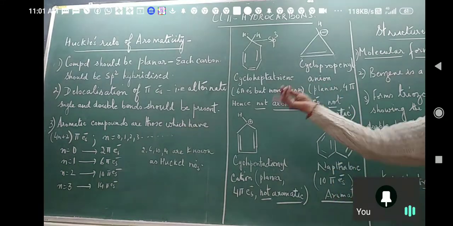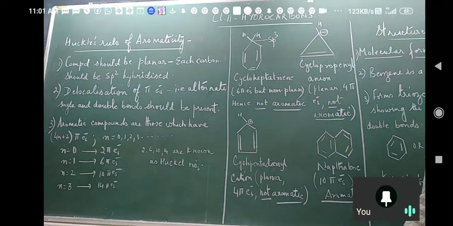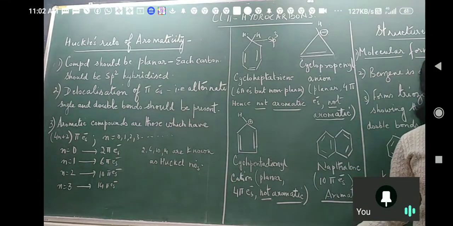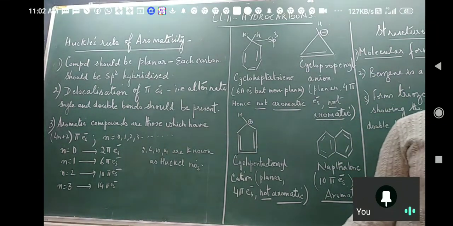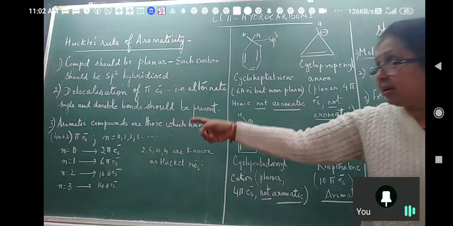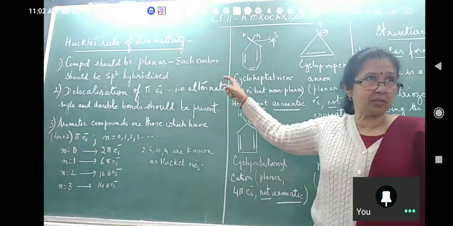One will be a direct question: what are the conditions for aromaticity? Then the second part can be this. Or only Huckel's rule is asked, that is 4n plus 2 pi electrons. The remaining is the concept of resonance already.